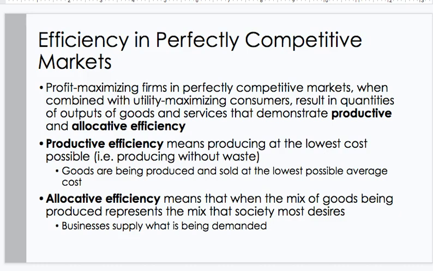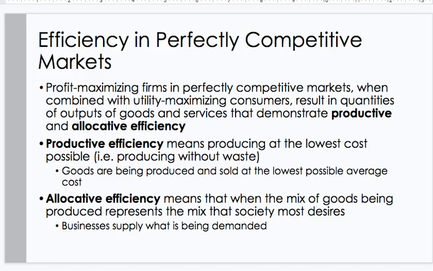Efficiency in perfectly competitive markets. Profit-maximizing firms in perfectly competitive markets, when combined with utility-maximizing consumers, result in quantities of outputs of goods and services that demonstrate productive and allocative efficiency. Remember, productive efficiency means producing at the lowest possible cost, i.e. producing without waste. Goods are being produced and sold at the lowest possible average cost.